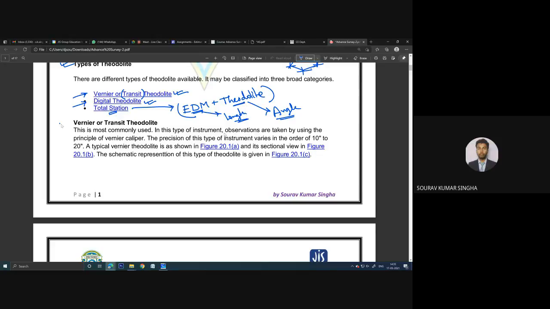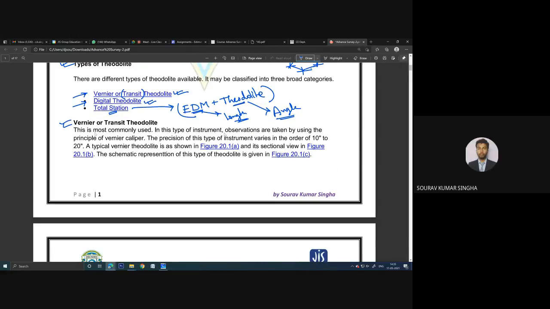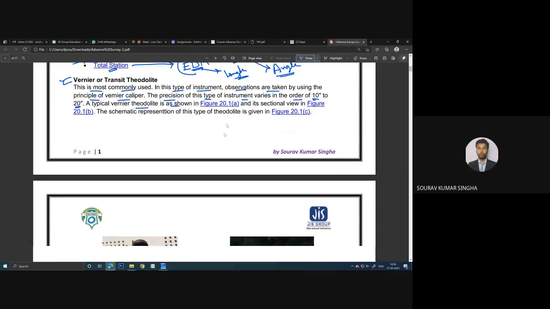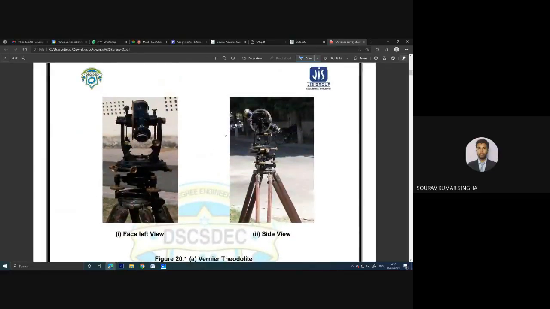Okay. Now coming to the details, here it is shown the vernier or transit theodolite. This is the most commonly used, and in this type of instrument, observations are taken using the principle of vernier calipers. The precision of this type of instrument is of the order of 10 seconds to 20 seconds. You can see, as I have told, 20 seconds. There are some instruments which can be accurate up to 10 seconds as well. Now, a typical vernier theodolite is shown in this figure. You can see the figure, it will clear your concept at least in some portion.